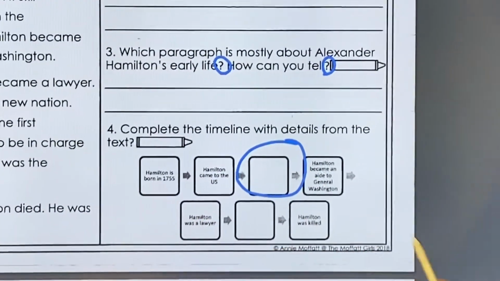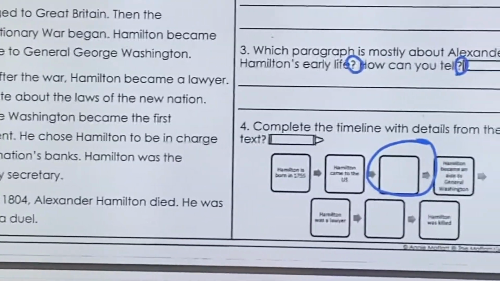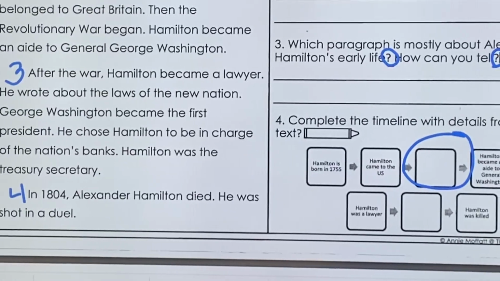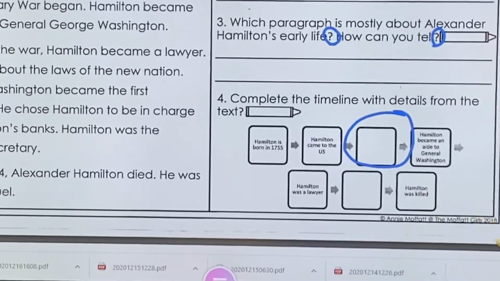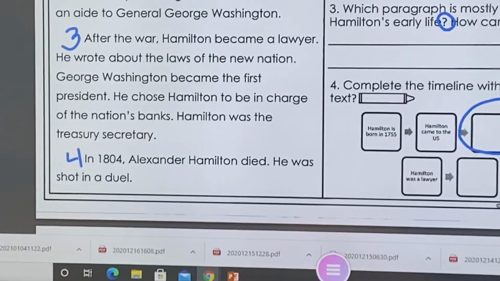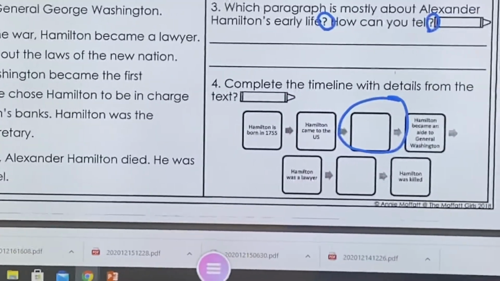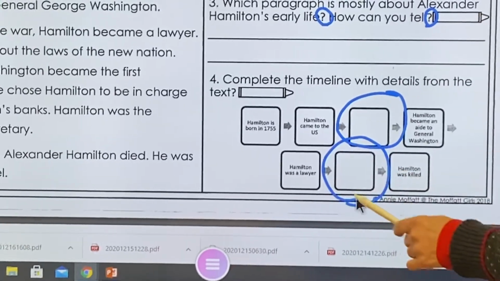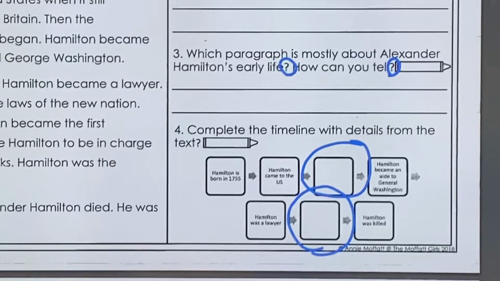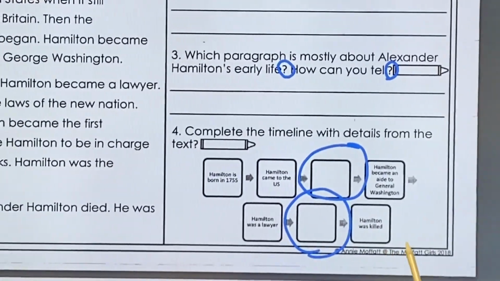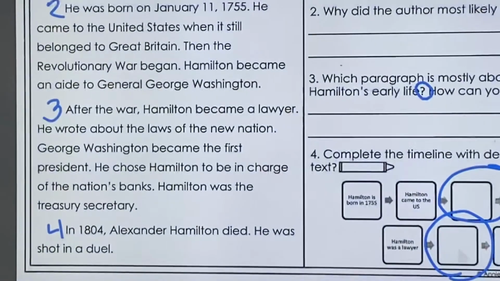Hamilton was a lawyer. Go back to your passage, find where it says he was a lawyer. Underline or highlight that. Next, Hamilton was killed. Go to the passage, find where he was killed. Underline or highlight it. Then again, you're going to try to find what happened in the middle. After Hamilton became a lawyer and before he was killed, what happened in his life?